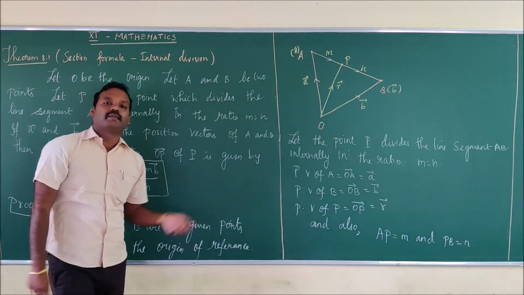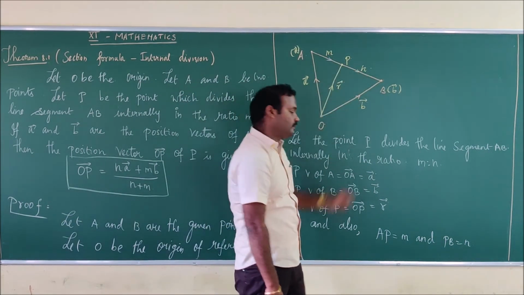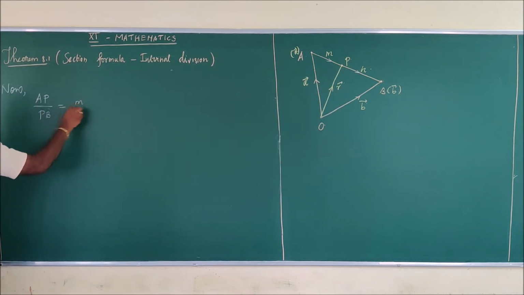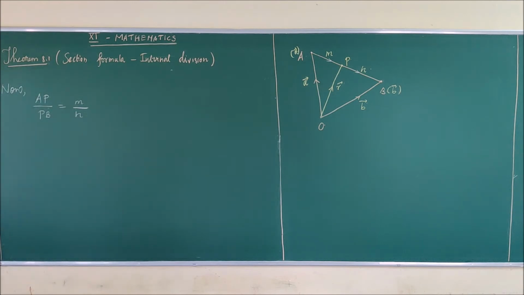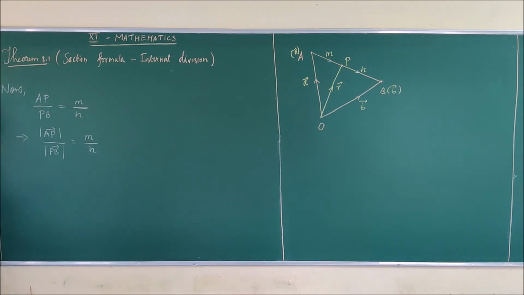Next step, we are going to start with the ratio. Now listen carefully. This is very important. Now I am going to write like this: AP by PB is equal to m divided by n. I can write this as modulus AP vector divided by modulus PB vector, which is equal to m divided by n. As I have mentioned earlier, whenever you are taking the modulus of a vector, it becomes a scalar.